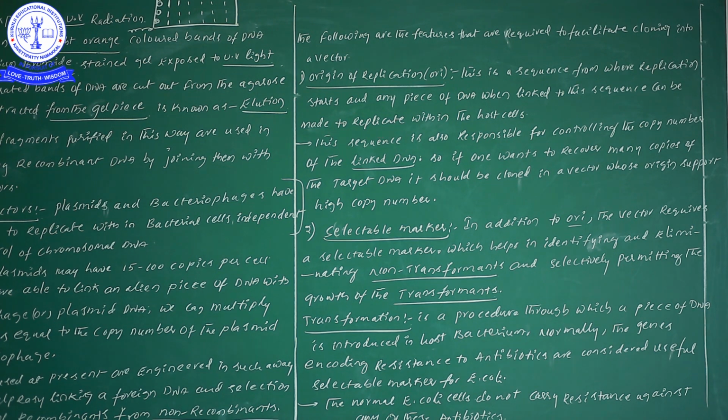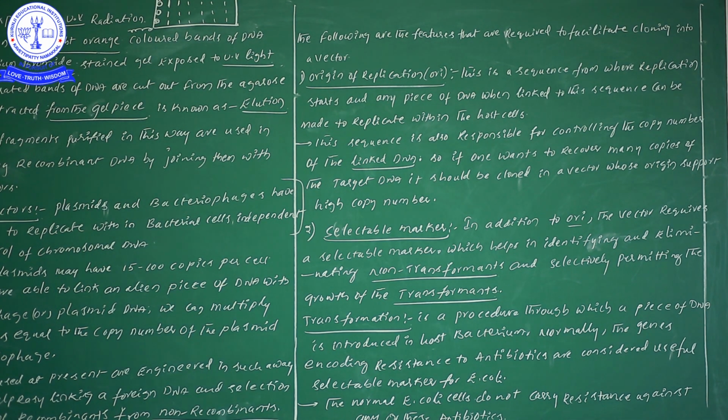Did you understand? One more time, origin of replication is nothing but one specific sequence of DNA. It has a character. What is the character it has? Suppose you are attaching any kind of foreign gene to this origin of replication, what will happen? Our foreign gene also will be multiplied along with this origin of replication. So try to understand.